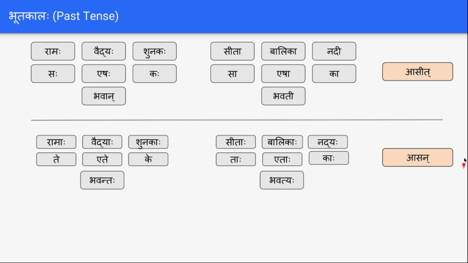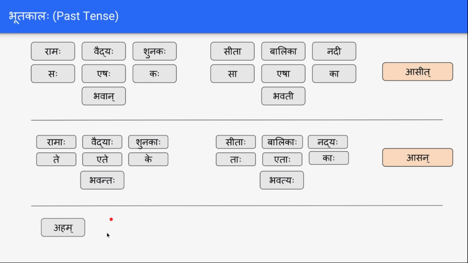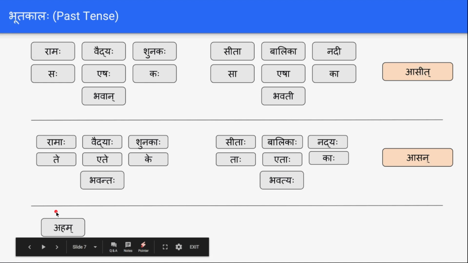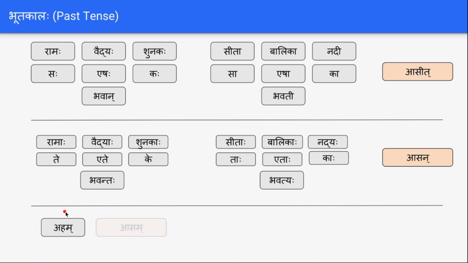So Asan specifies for the Bahuvachanam. Wherever you want to specify it was there or they were there, for Bahuvachanam past tense, we can use Asan. And for ekavachanam past tense, it will be Asit. Ramah Asit, Ramah Asan. And similarly for aham, we used a word called asmi for present tense, and here it